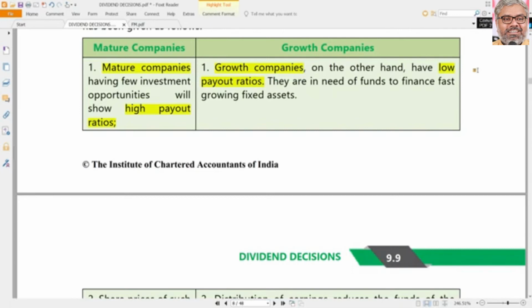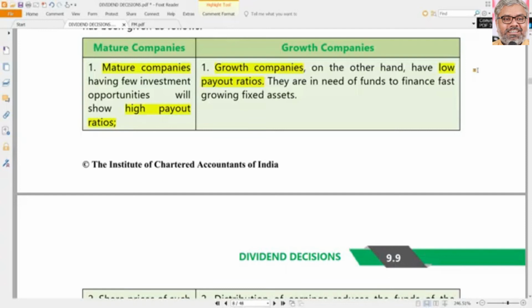So, who can do that? Who can spill that over? Those who already have higher levels of cash reserves, higher levels of profits which are mostly stable, not much fluctuating. Those are what we call mature companies. In India, nowadays, almost all the information technology companies have become mature. The same companies 10 or 15 years back were growth companies. Now they are mature companies. Now the IT companies in India don't know what to do with money. They have so much cash.